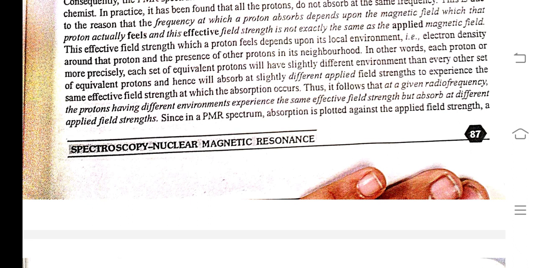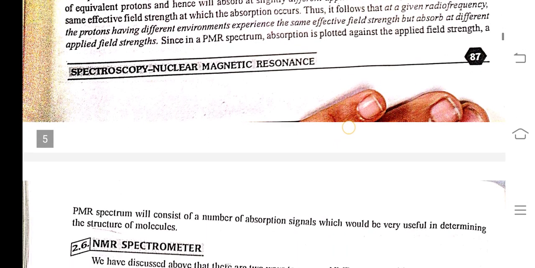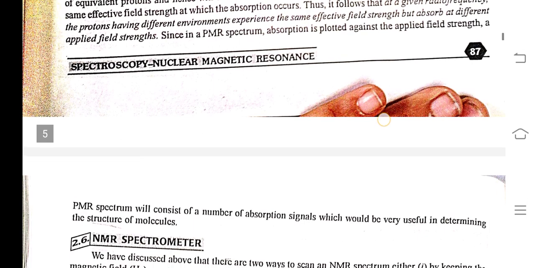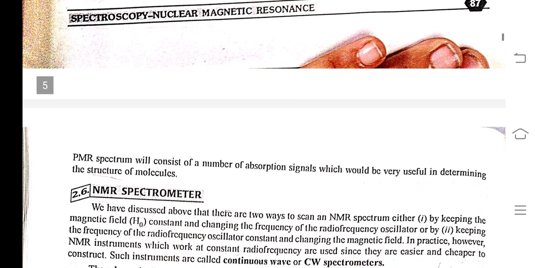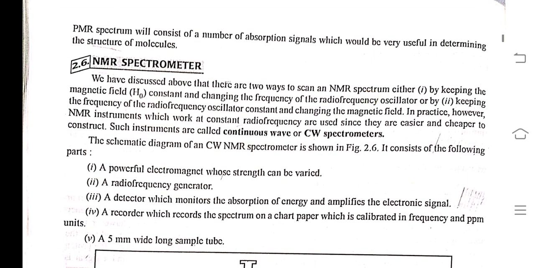Thus, it follows that at a given radio frequency, the protons having different environments experience the same effective field strength but absorb at different applied field strengths. Since in a PMR spectrum absorption is plotted against the applied field strength, a PMR spectrum will consist of a number of absorption signals, which are very useful in determining the structure of a molecule.